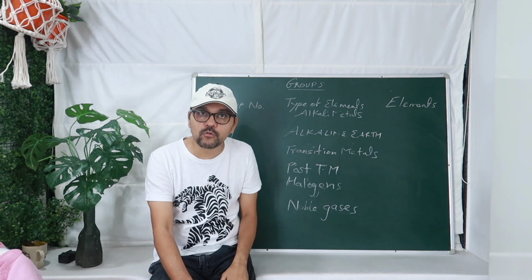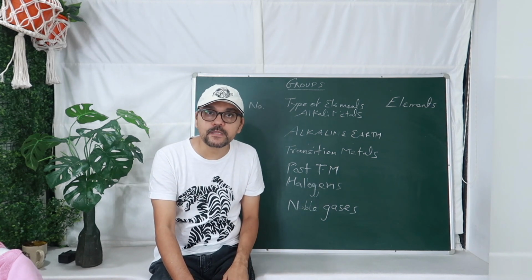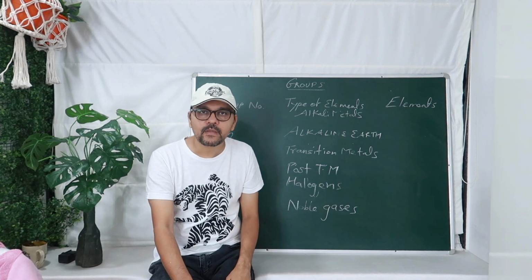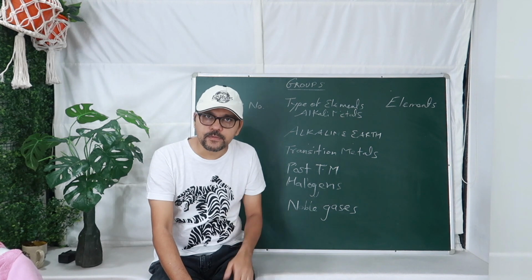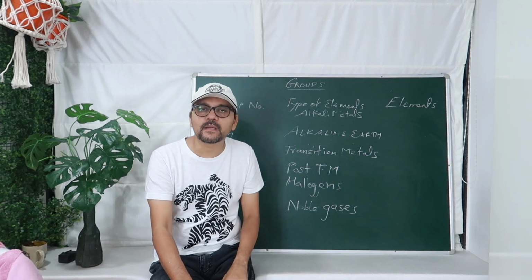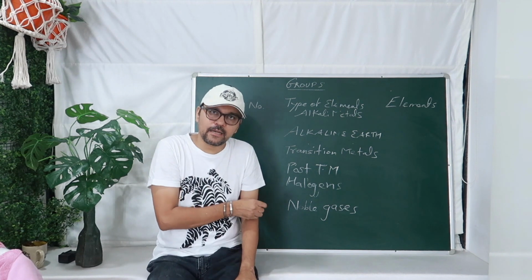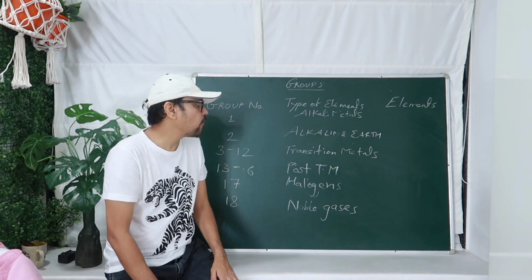So everyone knows about group, but there are total how many groups are there? 18 groups are there. Of course, we all have to know in 9th class few groups. Basics आपको कुछ बता रहा हूँ. So let's go to this table which I have already prepared for you.